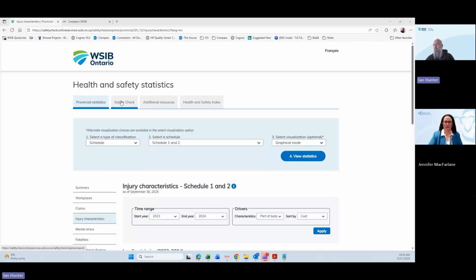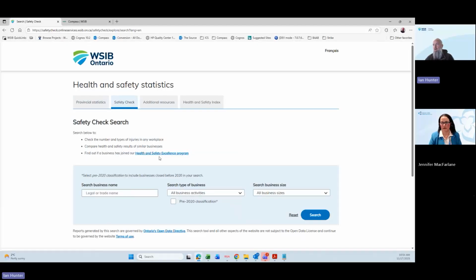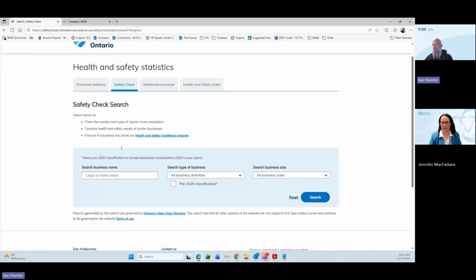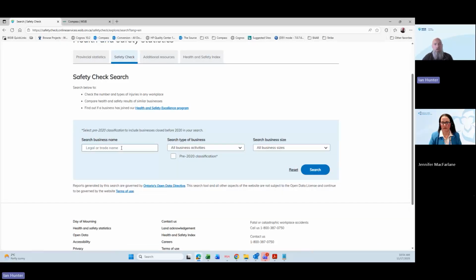When we look at Safety Check, here we scroll over. Now we're going to be able to search up a business, and we can search any business and get high level health and safety information that's available. Like I said, anybody can search this up. If a business has been registered with the WSIB since 2012, they will show up here. They don't have to be active now. If they were operating and closed last year, they'll still show up here.